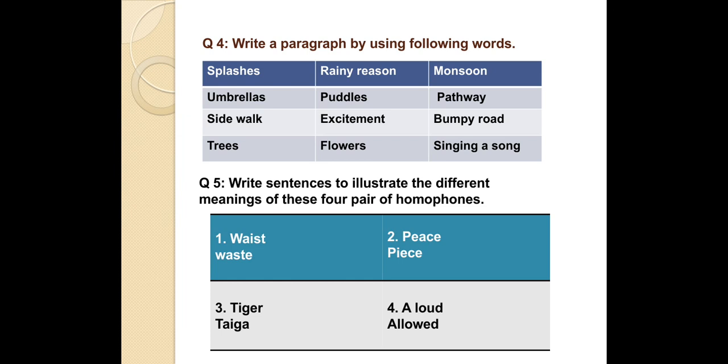Write a paragraph by using following words. There are some words given to you people. Use these words and make a paragraph like splashes, umbrellas, sidewalk, trees, rainy season, monsoon, puddles, excitement. You will write a paragraph and use these words in paragraph. Okay student, then we have question number 5.